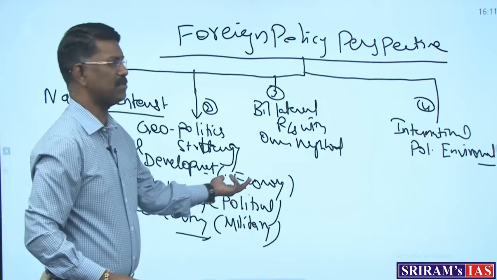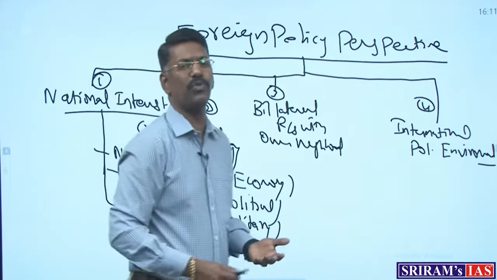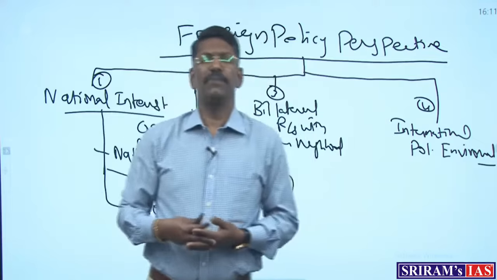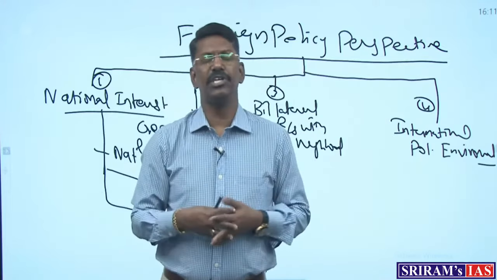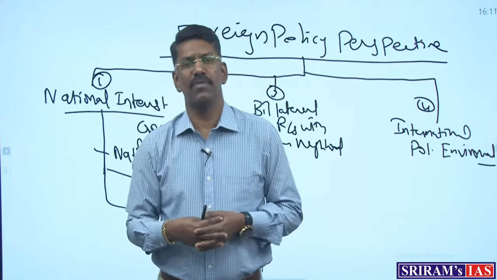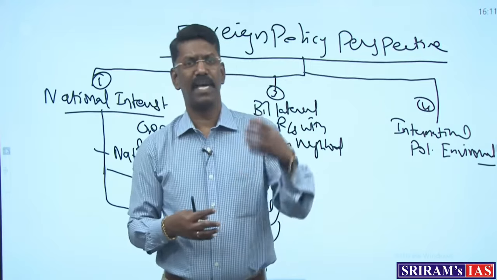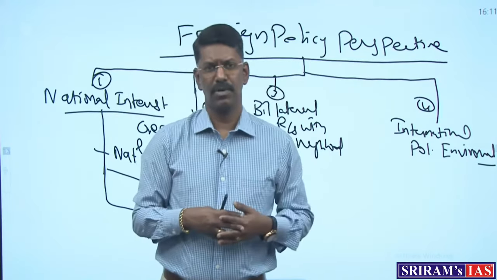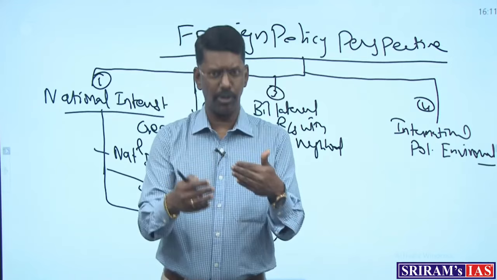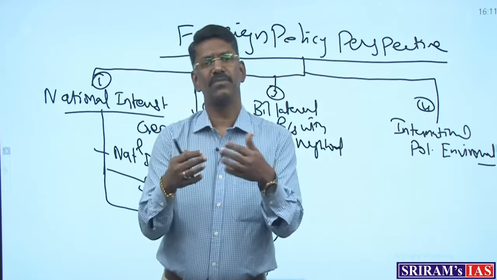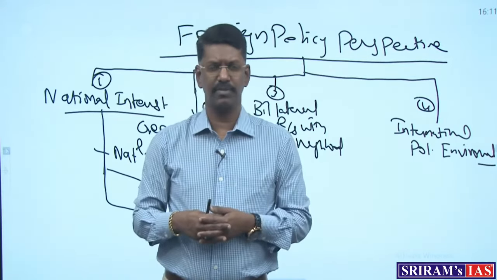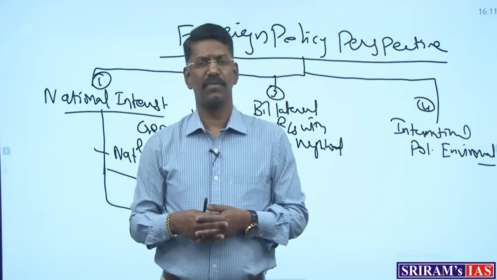For the economic perspective, for example, in 2014, after Modi became the Prime Minister of India, he initiated the trade facilitation agreement with the WTO, keeping India's interest as the maximum. So negotiation also happened. On that basis, the peace clause was also given to the Modi government for a temporary period of time.